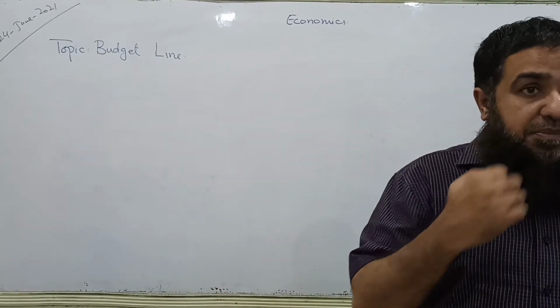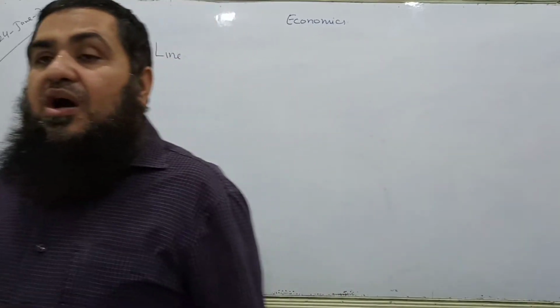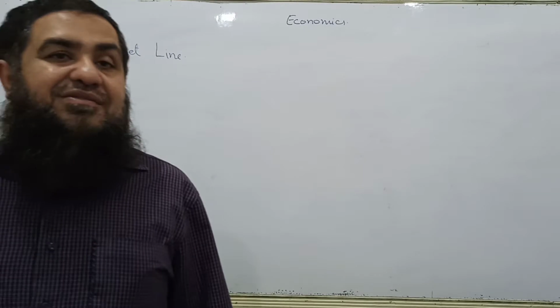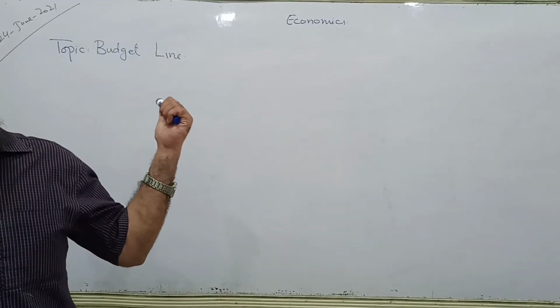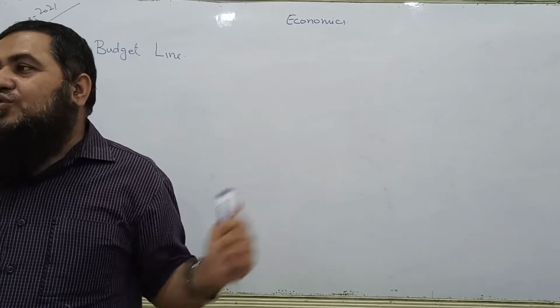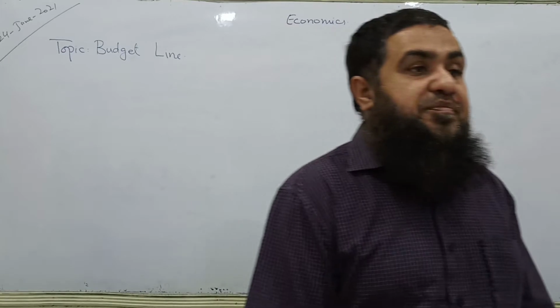So this ordinal approach is basically using two tools in order to explain or analyze consumer behavior. One of those tools is called the budget line. Another tool we will be studying later, that is the indifference curve.